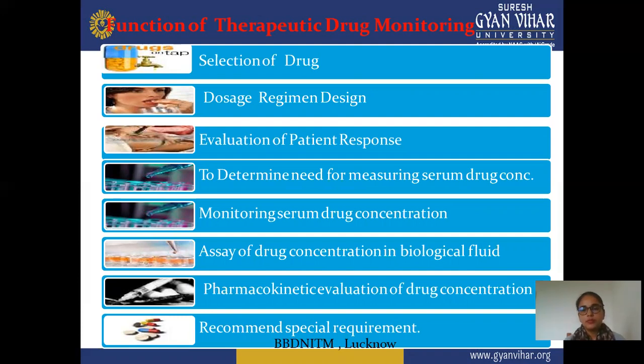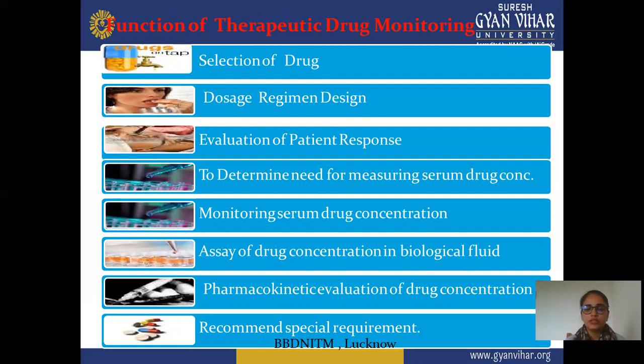Next is to determine the need for measuring serum drug concentration. You can measure how much drug is present in your serum or in your body. Next is monitoring serum drug concentration. After determining the drug present in serum, you monitor the serum drug concentration in your body.